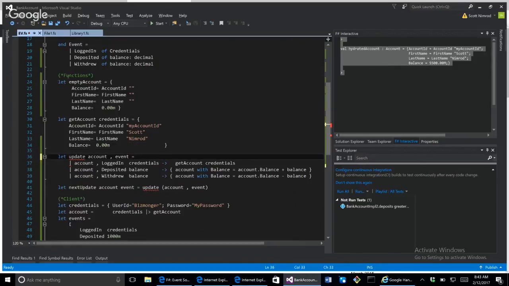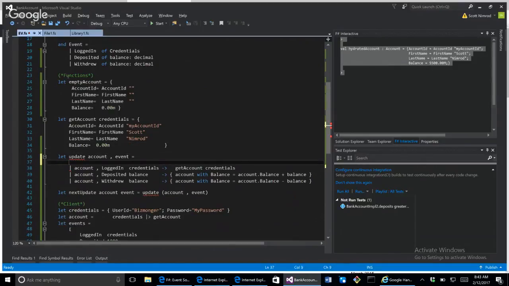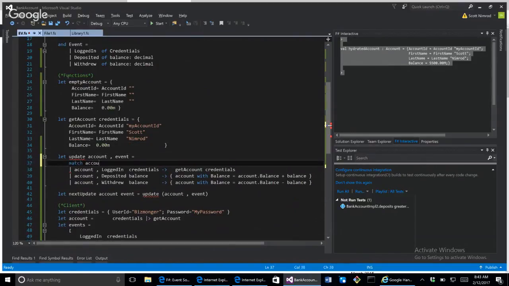And we should say match account, events with. Is that happy? Or do I have to throw parentheses around this? Okay. Please tell me you're happy. All right, cool. I didn't embarrass myself.